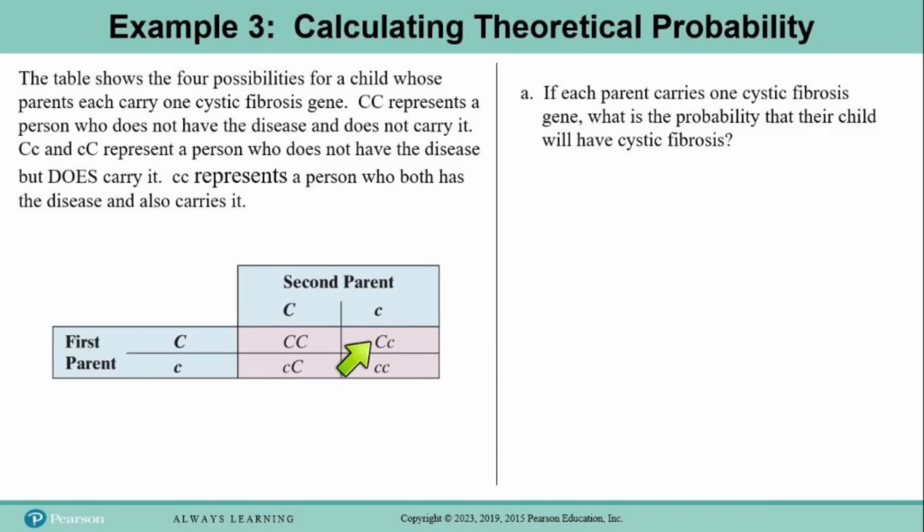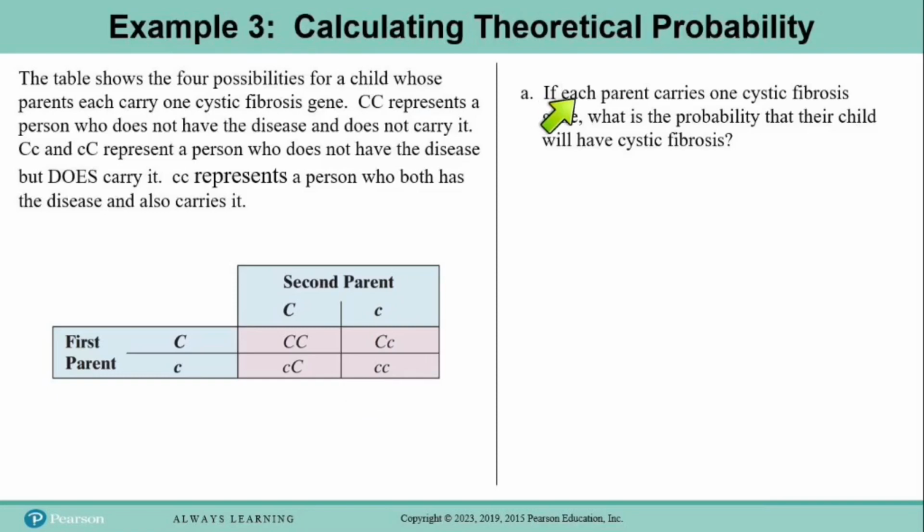Capital C, whether the little c came from the first parent or the second parent, it doesn't matter. If they have one small c and one capital C, it means that they carry the disease, but they don't actually suffer from it. They're not sick. And then if both parents pass on the little c gene, it means that the person both carries the disease and has the disease. So this outcome is the only time that we get a sick child.